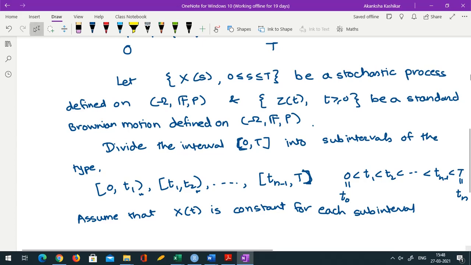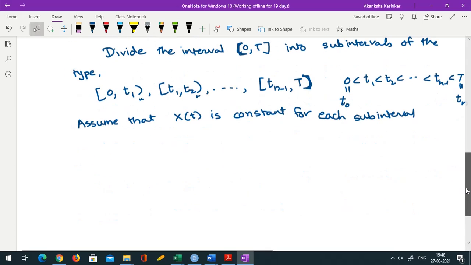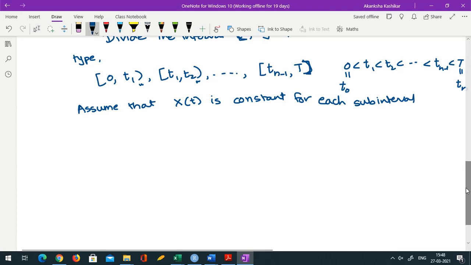Okay, so what do I mean by this? It means that, again, see, Xt is a stochastic process, so it's basically a function of two things: time as well as the omega component, which comes from X being random. Okay, so Xt(omega) is a function of only omega and not time when you fix an interval.